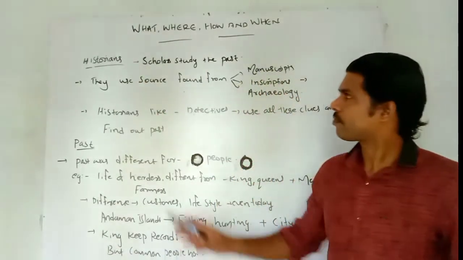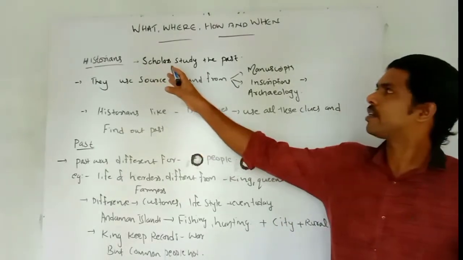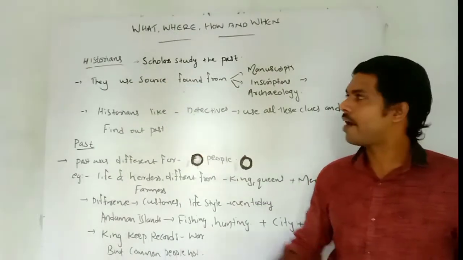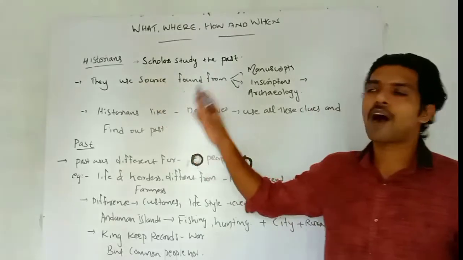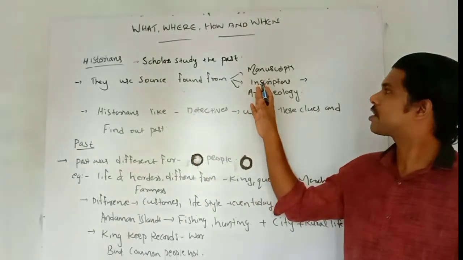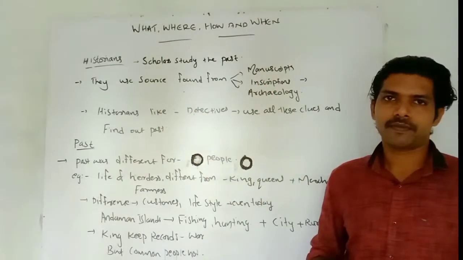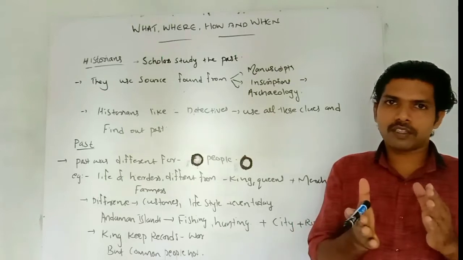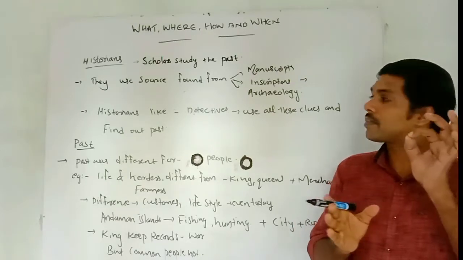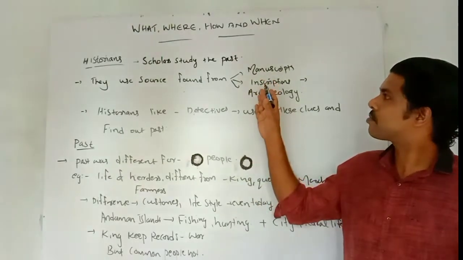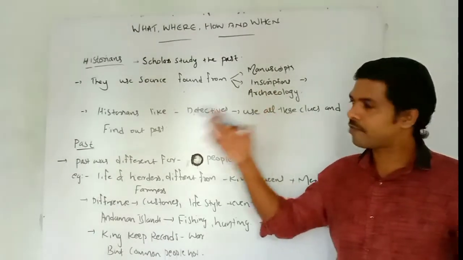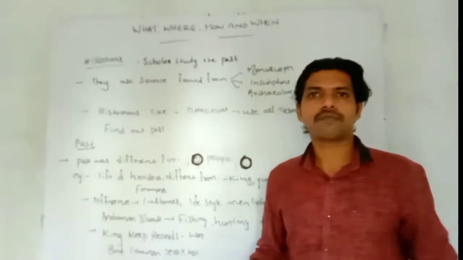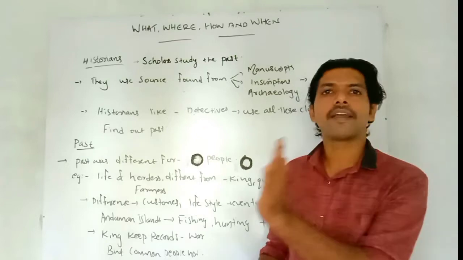So once again, historians are scholars who study the past, and they use sources found from manuscripts, inscriptions and archaeology. From the sources, remains and concepts they get from these, they find out the past of that period, the life of that age.